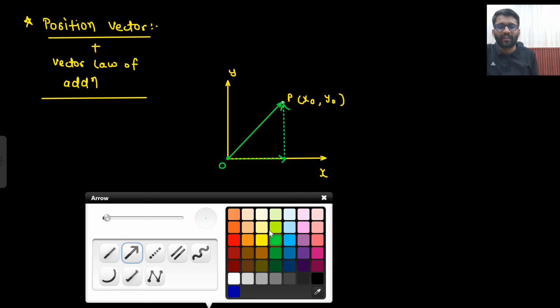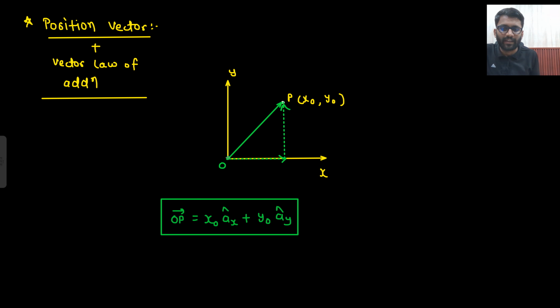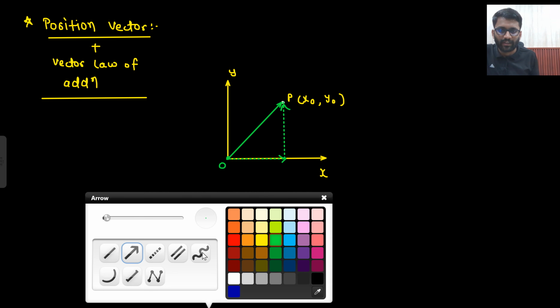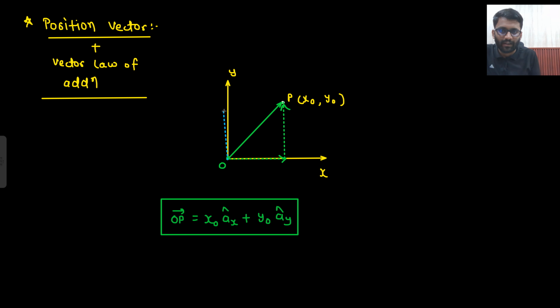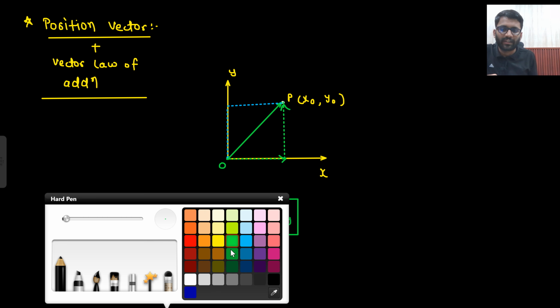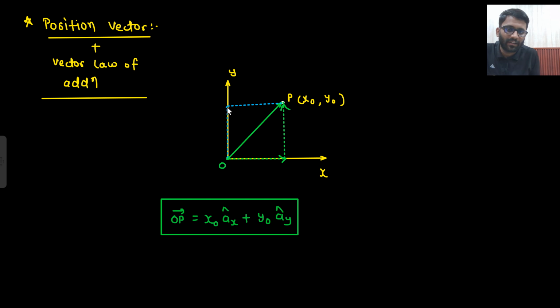Now some guys will be getting confused that sir, what if some guy had said that I will walk y naught first and then x naught. So let's make it with a different color of pen. Then how would you represent it? Which vector is that?